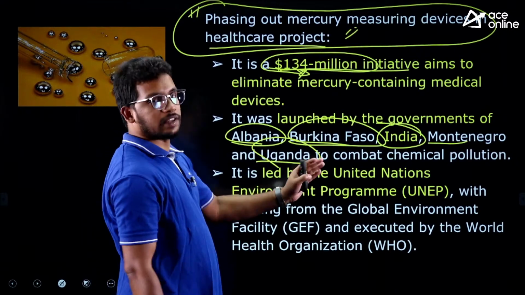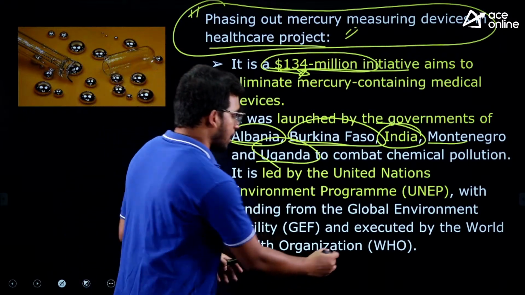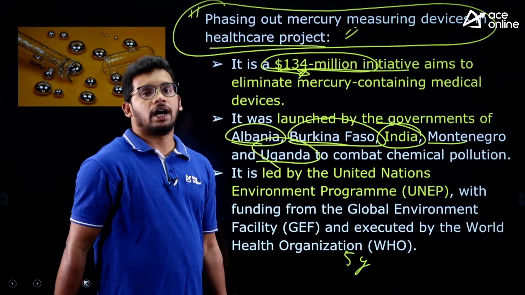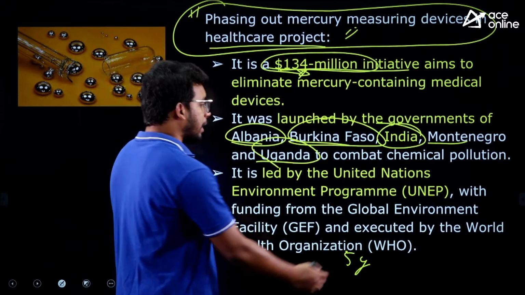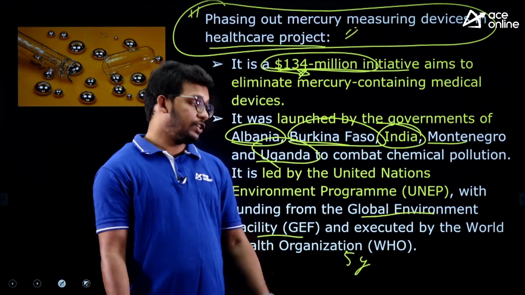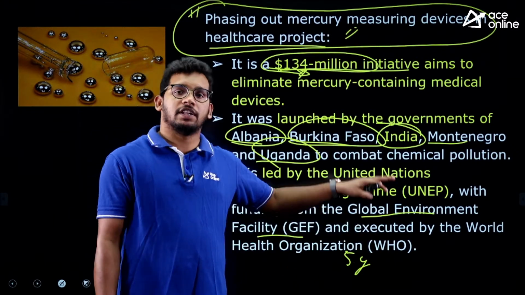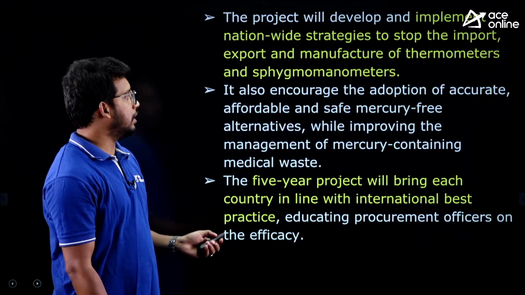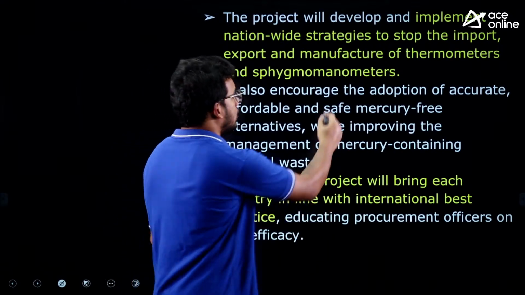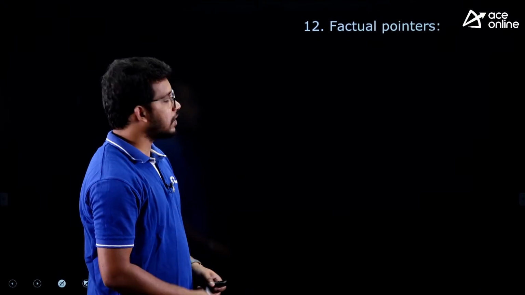These are all countries that agreed with the United Nations that yes, we will start implementing this. And this is a 5-year program. So within 5 years, we are going to shift towards other medical equipment, right? It is funded by the Global Environment Facility. The Global Environment Facility was initially launched under the World Bank, and now it is a separate organization. This organization will fund this 134 million project. The aim, as I have said, is to shift towards alternative medical equipment which is not based on mercury. So these are the articles.